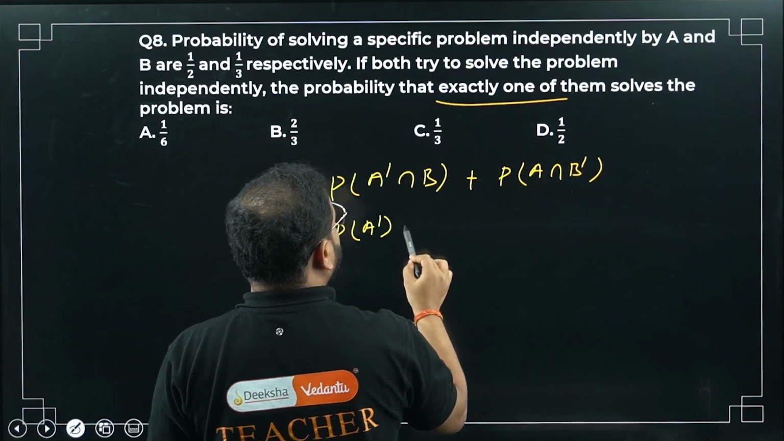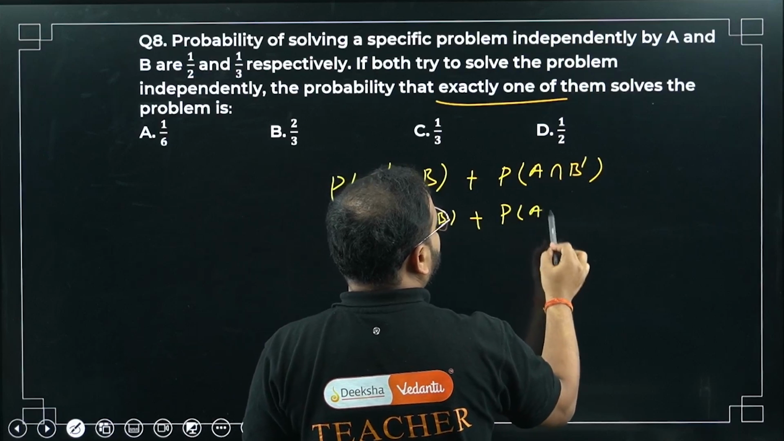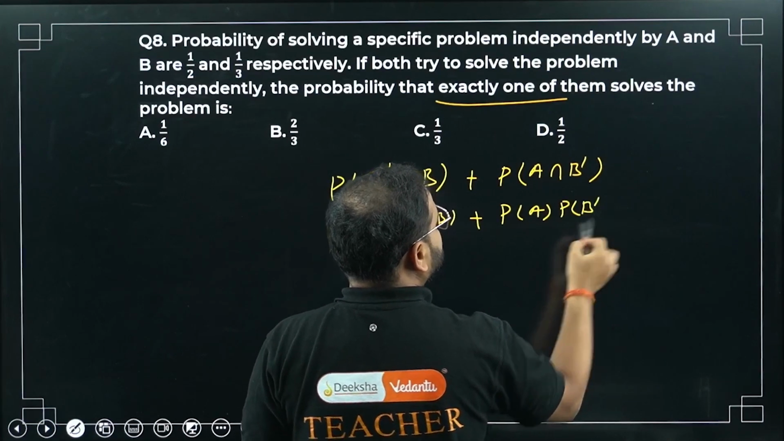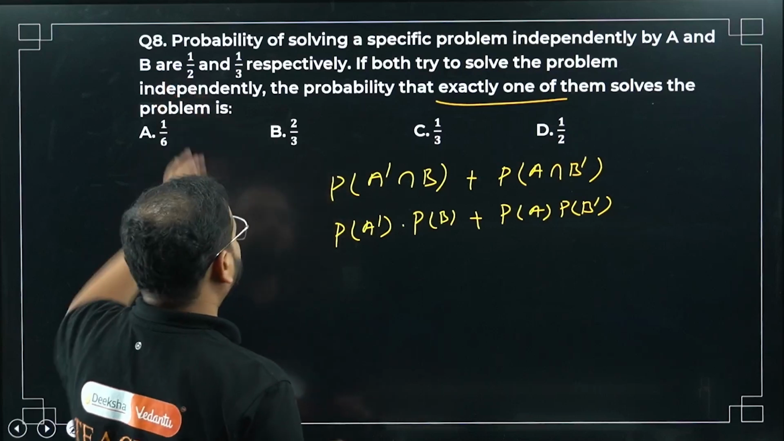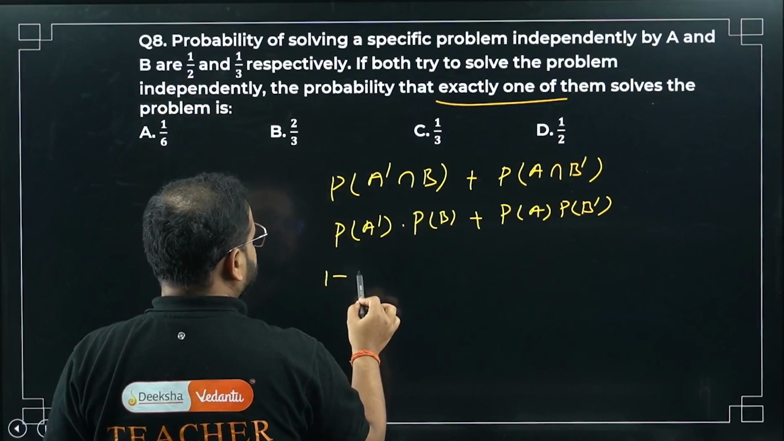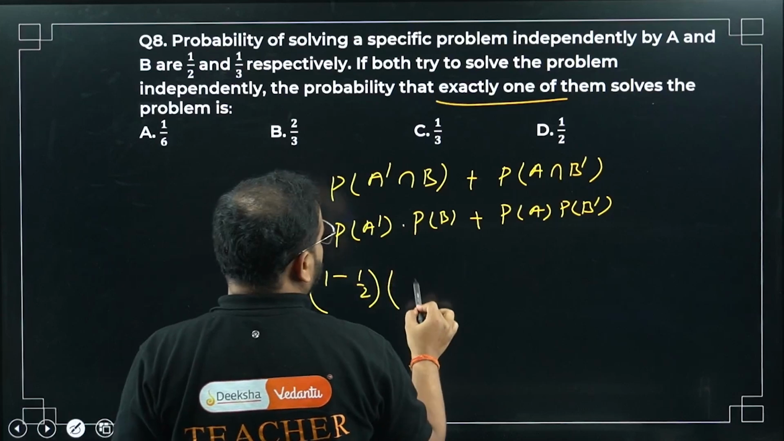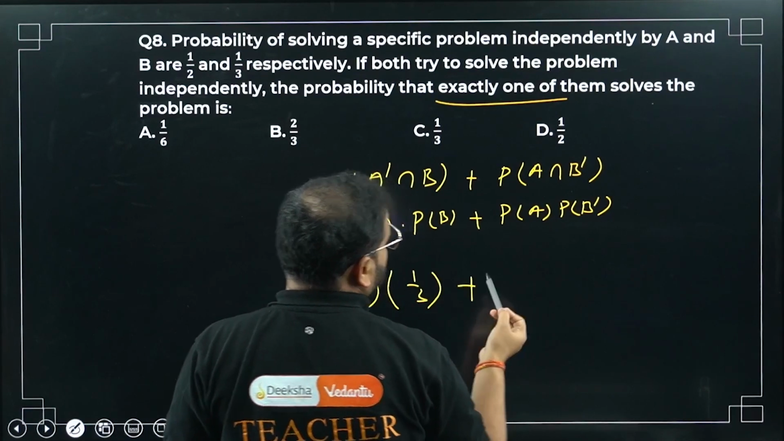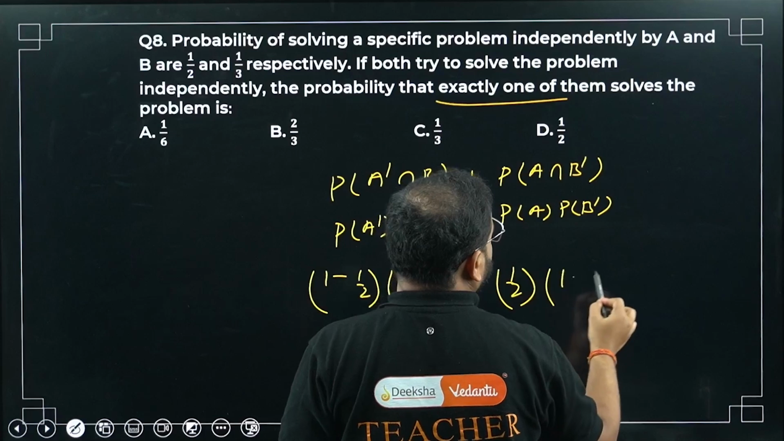So P(A') times P(B) plus P(A) times P(B'). What is P(A')? Please check. P(A) is 1 by 2. So P(A') will be 1 minus 1 by 2 only. P(B) is simply 1 by 3. Plus, P(A) is 1 by 2, and P(B') will be 1 minus 1 by 3.